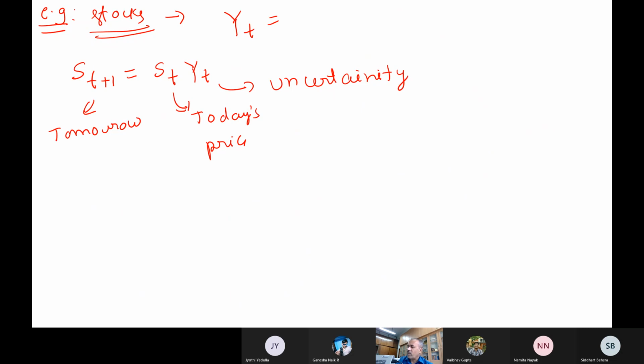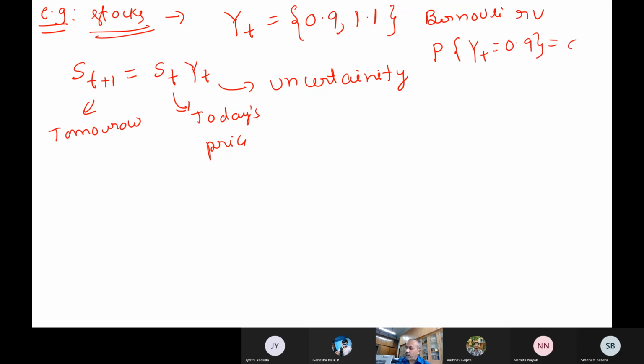Let us say this uncertainty y of t is a Bernoulli random variable. Bernoulli means how many outcomes will be there? It should be 2. So y of t can become 0.9 or it can become 1.1 actually. So this is how the Bernoulli random variable works. The probability of y of t becoming 0.9 is 0.4, and the probability of y of t becoming 1.1 is 0.6 actually. It is not 0.5, 0.5.